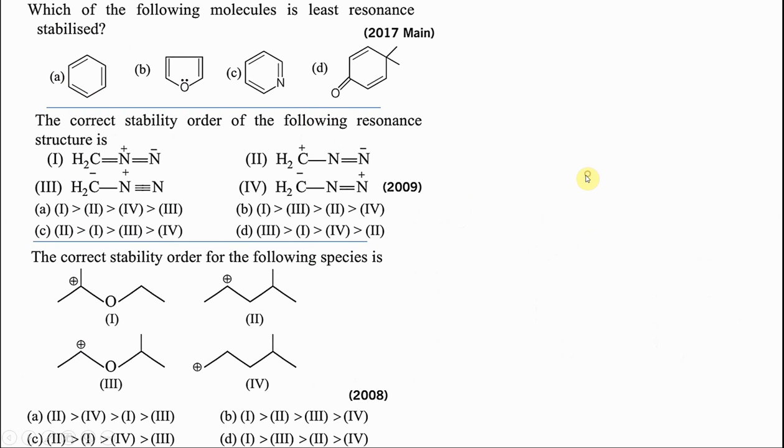Alright, okay, we are done with this. We are going to just see problems now, so we can understand it much better. Okay, it's a very short chapter. Which of the following molecules is least resonance stabilized? We know that this is resonance stabilized. We saw aromaticity, this also has aromaticity. Whereas this does not. I'm going to draw this molecule differently now.